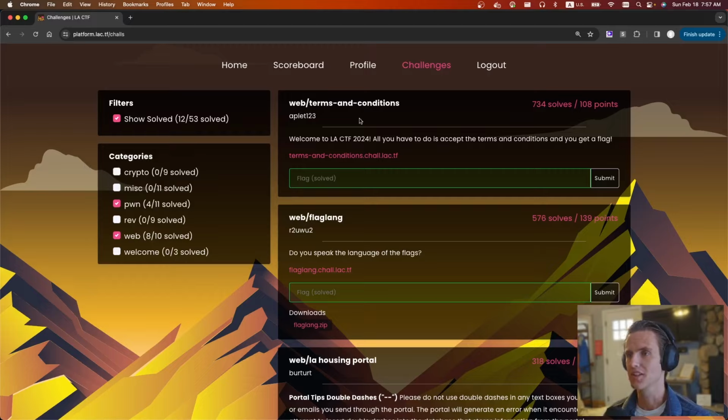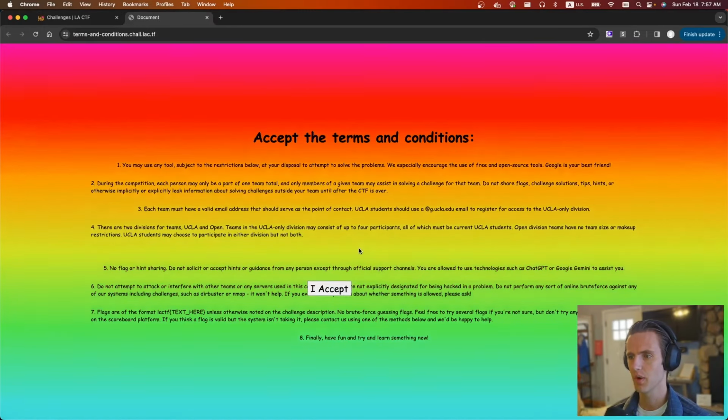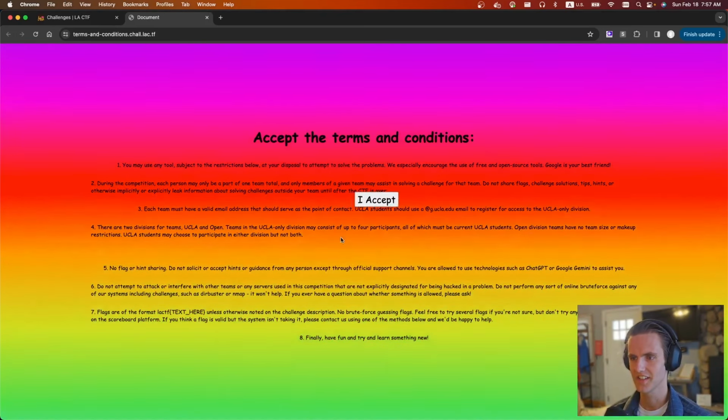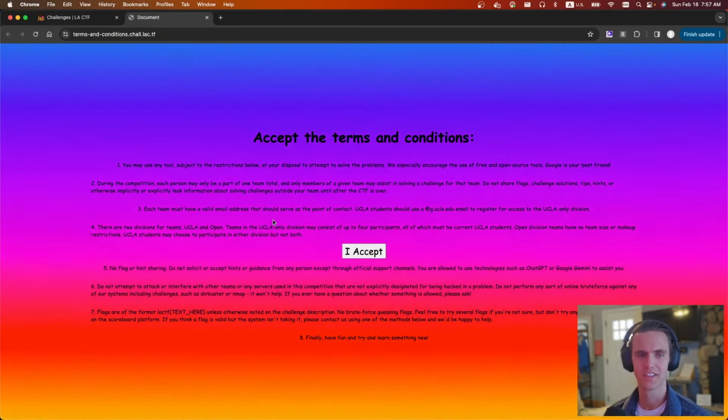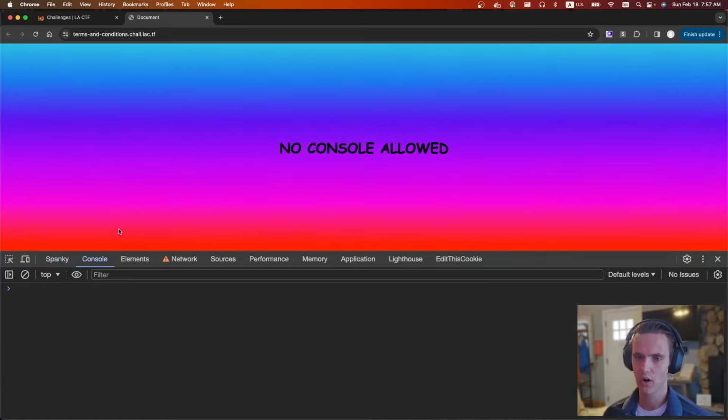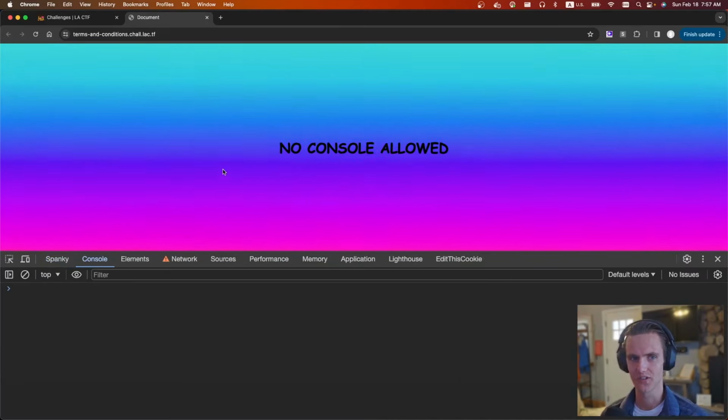The first web challenge is Terms and Conditions by Applet123. It says, welcome to LACTF 2024. All you have to do is accept the terms and conditions and you get the flag. If we open the web page, we can see there's a button that says I accept, but whenever we try to move our cursor over it, the button moves. If we try to open up the console, it says no consoles allowed.